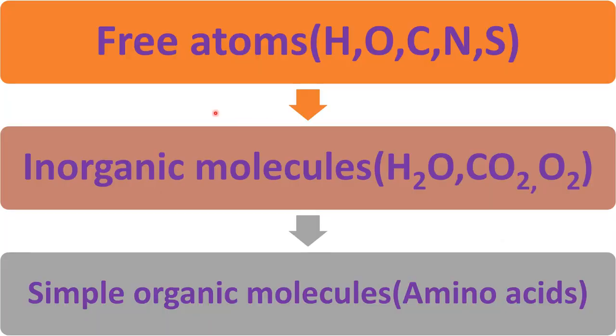Let's discuss the theory of chemical evolution given by Oparin and Haldane in detail, because this is the most acceptable theory. According to this theory, first of all, free atoms were present on the earth, in the form of hydrogen atoms, oxygen atoms, carbon atoms, nitrogen atoms and sulfur atoms. These were present on the primitive earth. After that, these atoms combined together to form inorganic molecules, like hydrogen atoms combining to form the hydrogen molecule.